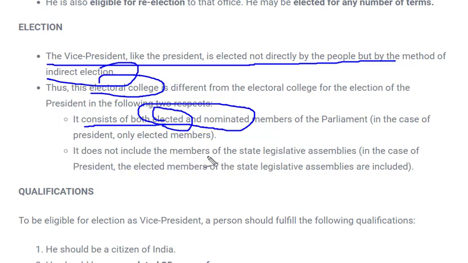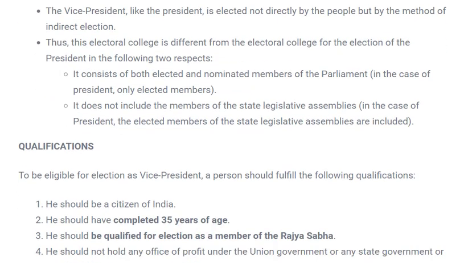And it does not include members of state legislatures. This is one more difference over here. In case of the President, members of the state legislative assembly were included, but here they are not.